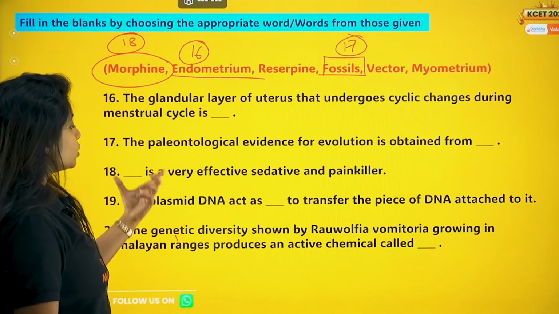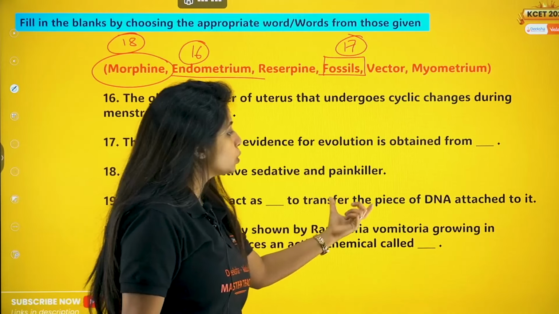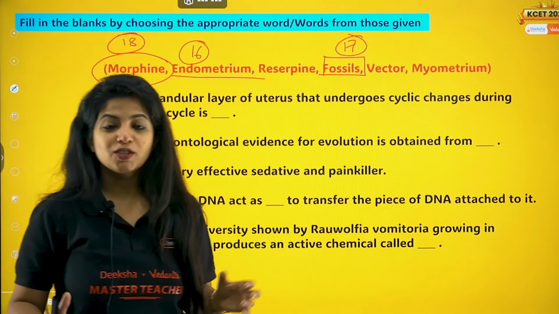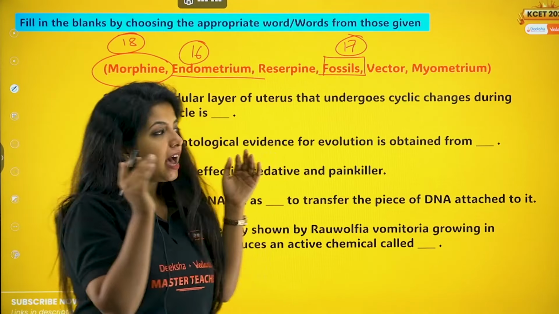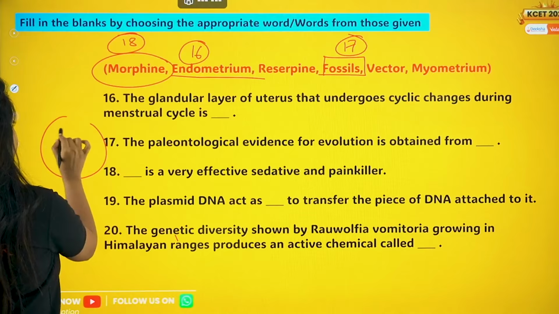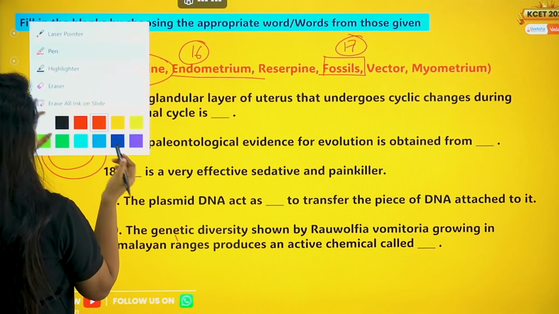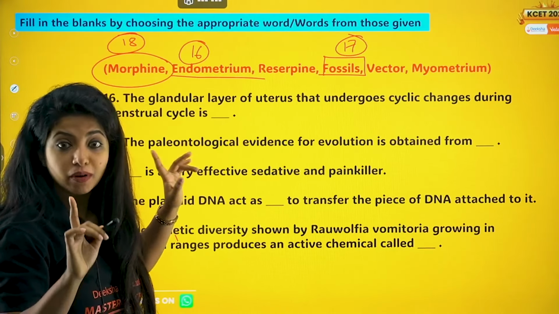Okay, now the plasmid DNA acts as dash to transfer the piece of DNA attached to it. So the plasmid DNA is there, and this plasmid DNA, my dear children, understand what is a plasmid and things like that. I have taught you in the Brahmastra series.